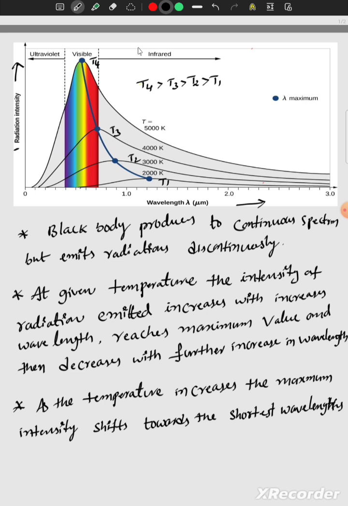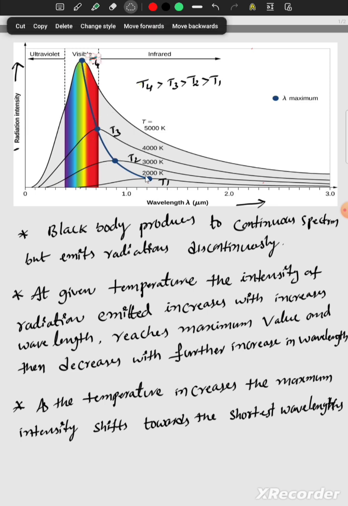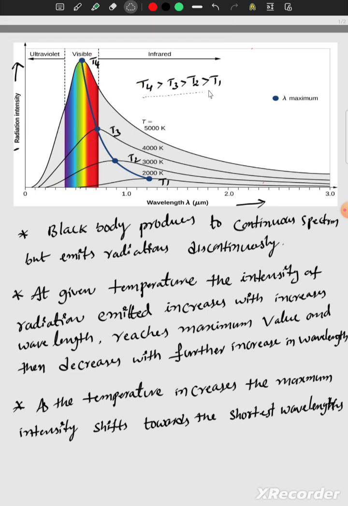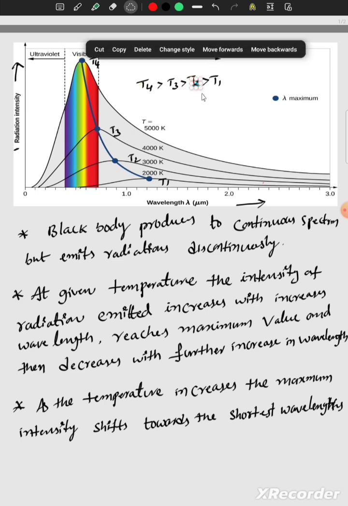Okay, see from the graph. At T1 temperature, at T2, at T3, at T4, the temperature increases. T4 is greater than T3, T3 is greater than T2, T2 is greater than T1.